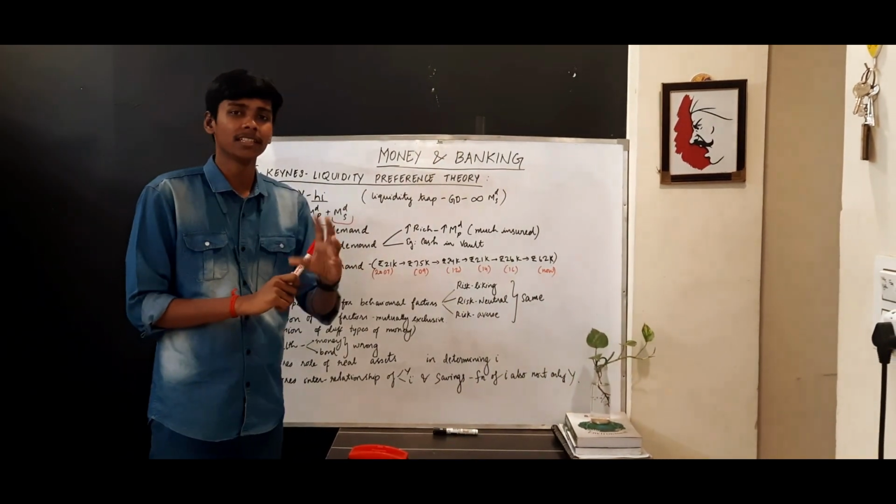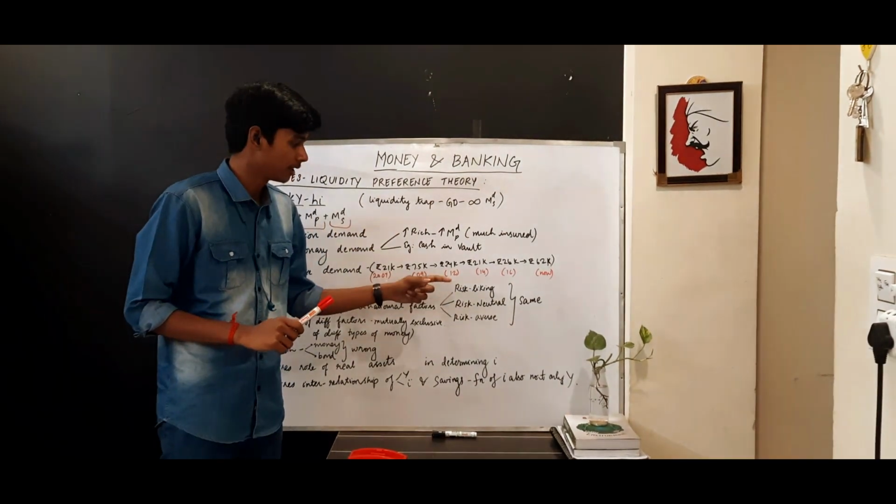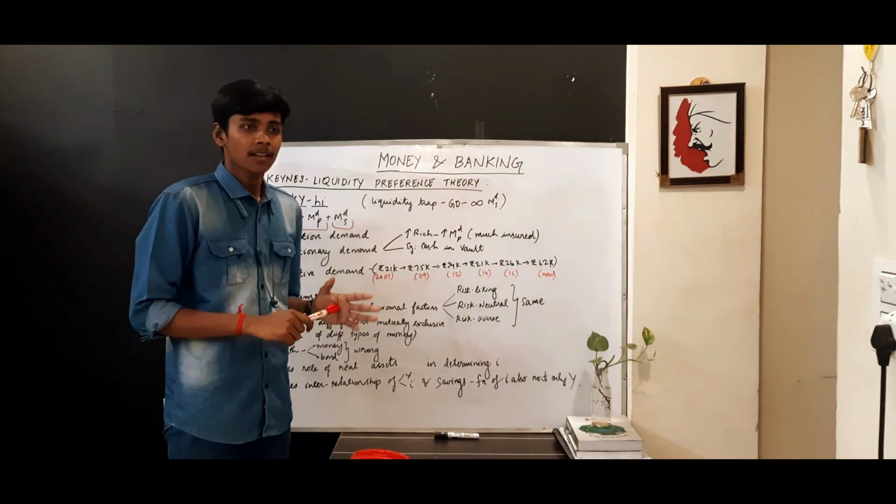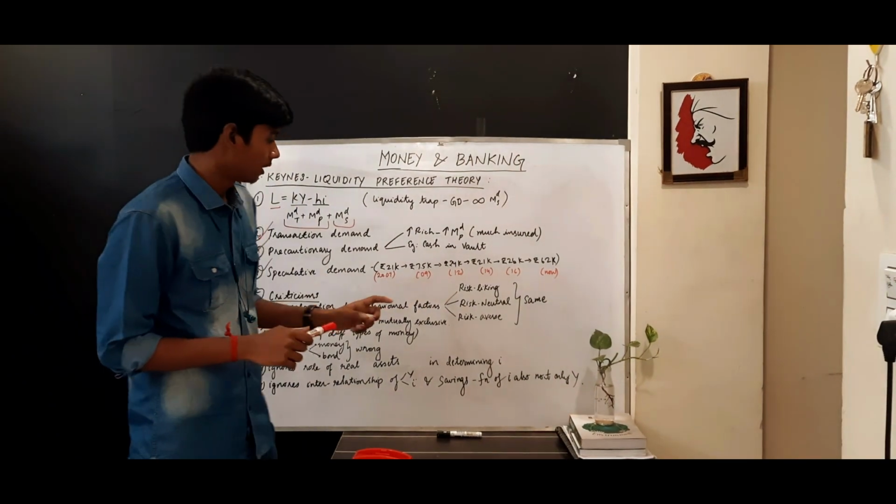So that difference is missed by Keynes. Keynes does not consider people as risk loving, risk neutral, or risk averse, right? So people are not actually the same, so that is missed.